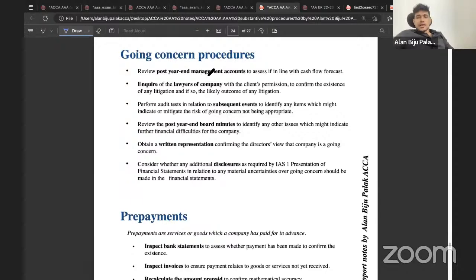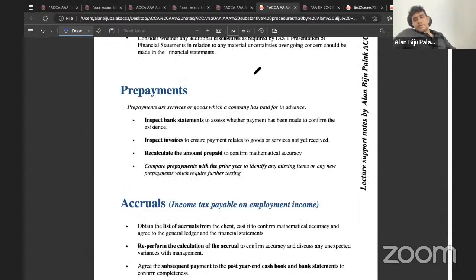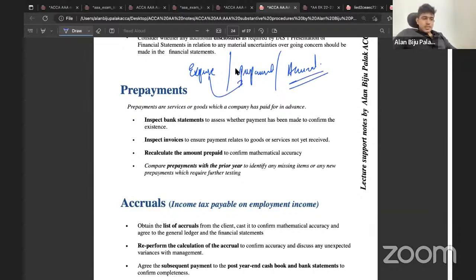You should always be careful about confusion between expense, prepayments, and accruals. If it's an expense which is not paid, then that will be an accrual. If it's an expense which is already paid, that should be a prepayment. So you need to consider the scenario and clearly identify whether a particular item is an expense, prepayment, or an accrual. As I mentioned earlier, if it's an amount which is already paid, it will be a prepayment. If it's an amount which is not yet paid, it will be an accrual. So that makes a difference between the prepayments and the accruals.